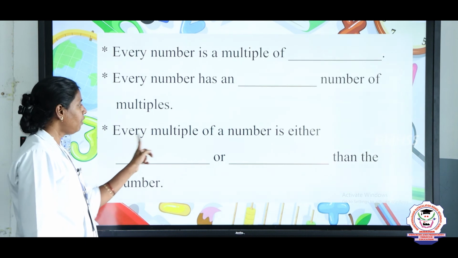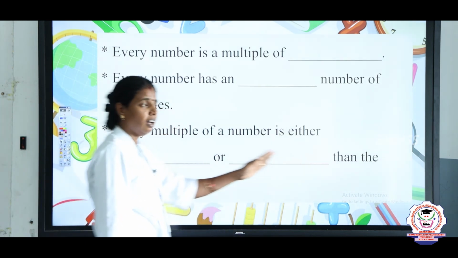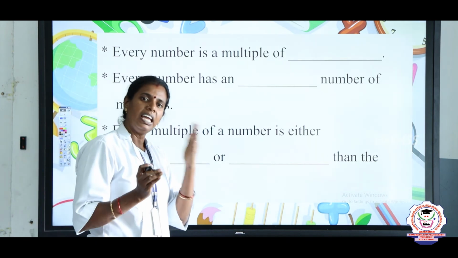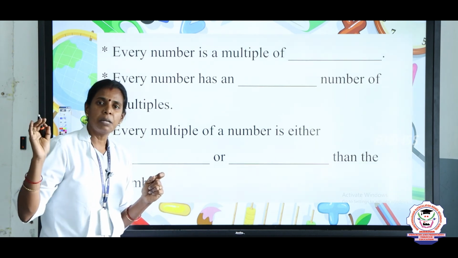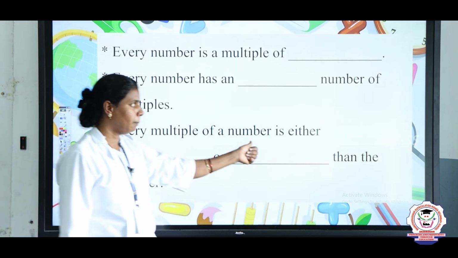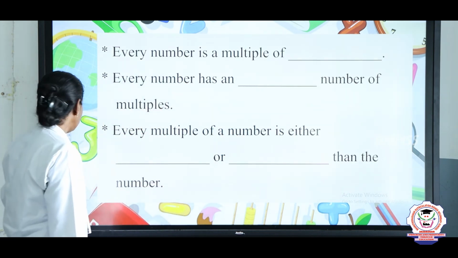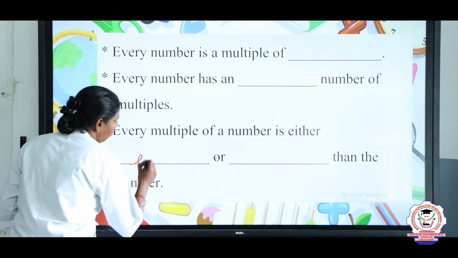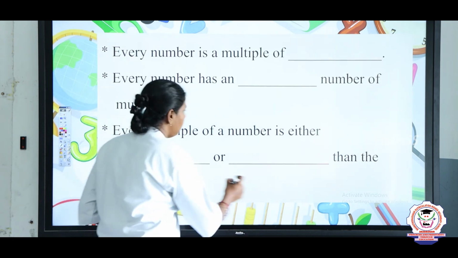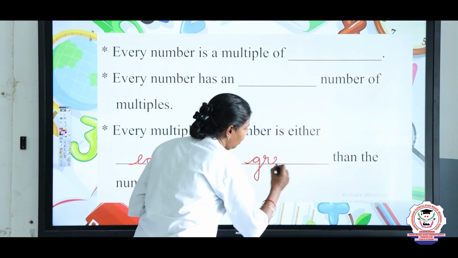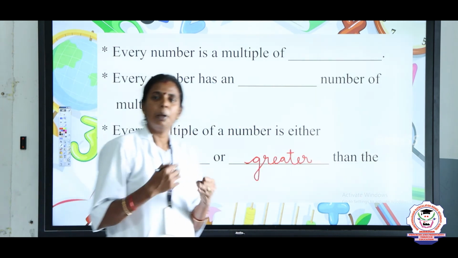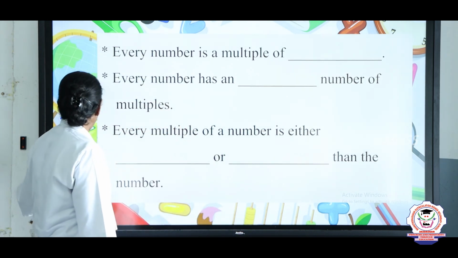The next question: every multiple of a number is either, how will the multiples be? The first multiple will be equal to the number. The remaining multiples will be greater than the number. So every multiple of a number is either equal to or greater than the number. Is it clear? So in this session we have learned about factors and multiples, children.